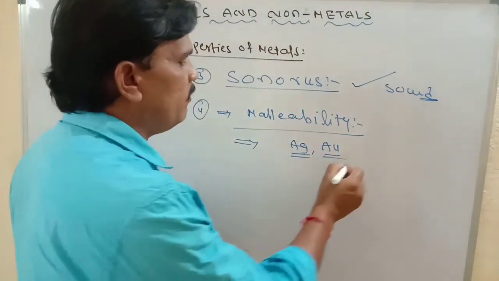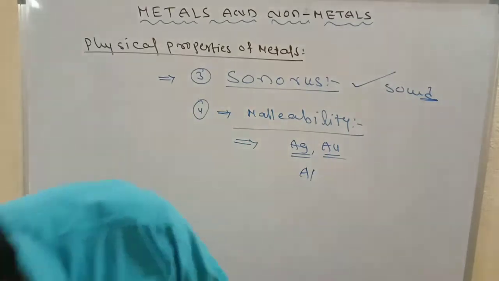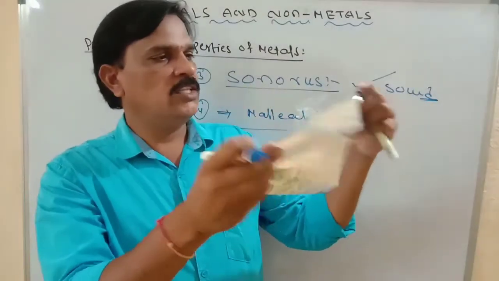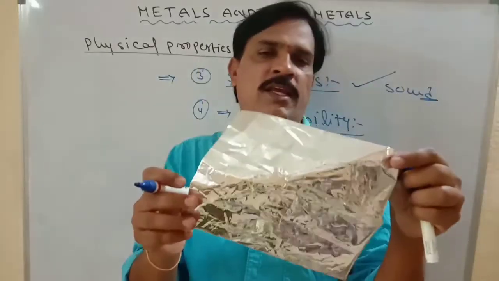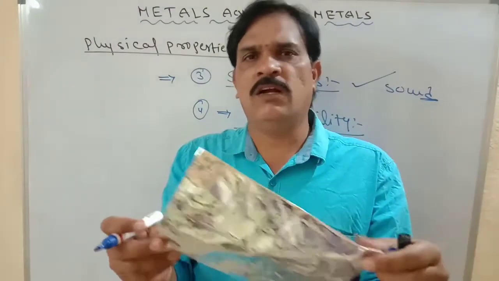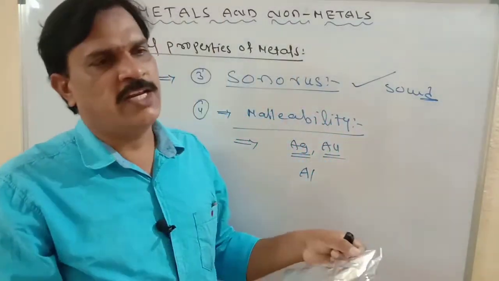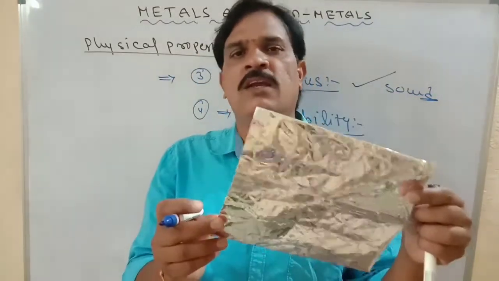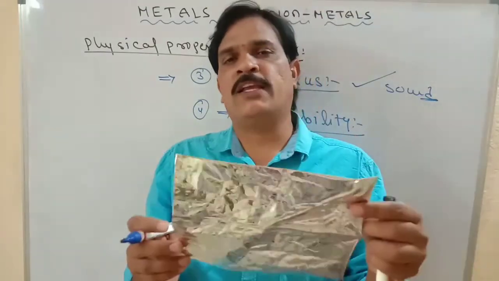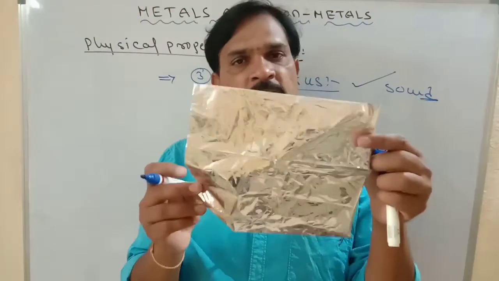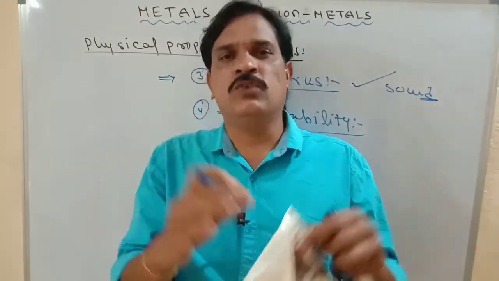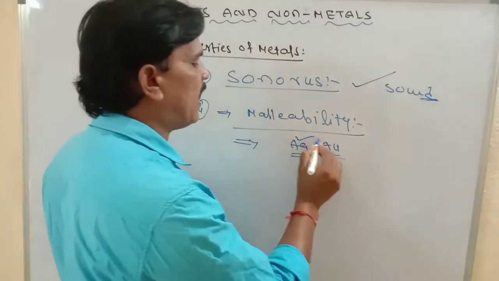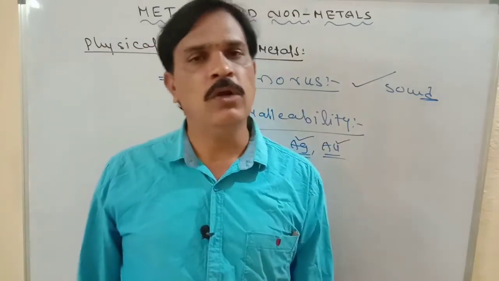For example, aluminum is a metal which can be drawn into thin sheets. Now this is aluminum foil. Aluminum foil is used for covering chocolates, sweets, and other food items. We use aluminum foil for packing because it can be drawn into thin sheets, so that nature is known as malleability. The highest malleability is found in silver and aurum, gold.